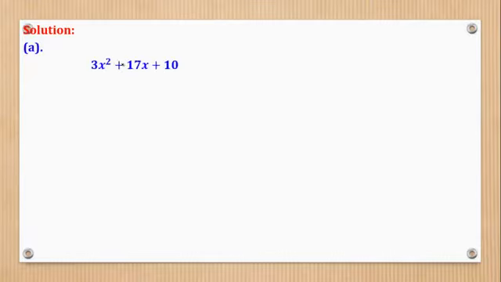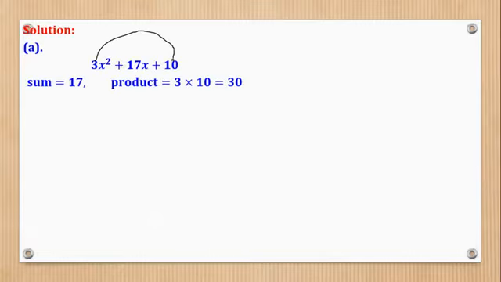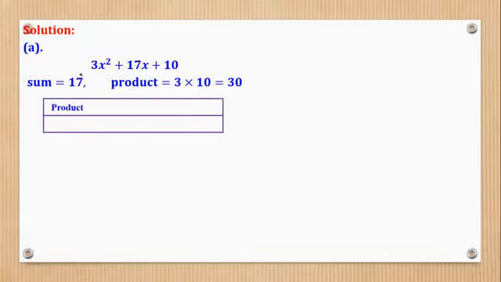Part A, they gave you that. So you're going to look for, first of all, get this product. This with this gives you 30. So we're going to look for factors of 30 whose sum is equal to 17. So let's try to look for them.